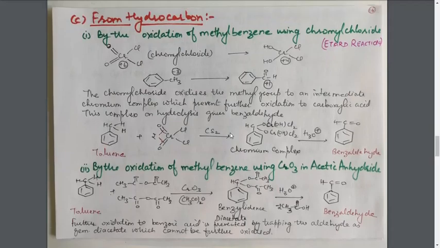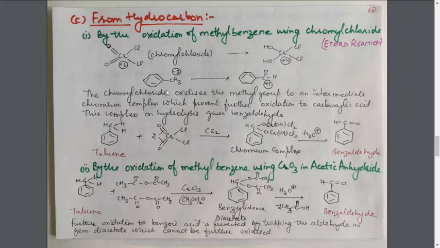Next, the third method for the preparation of aldehydes only, that is from hydrocarbon. In this, the first method is the oxidation of methyl benzene using chromyl chloride, and this reaction is named the Etard reaction. That is the oxidation of methyl benzene. Here it is methyl benzene, and it gets oxidized to an aldehyde, that is benzaldehyde.